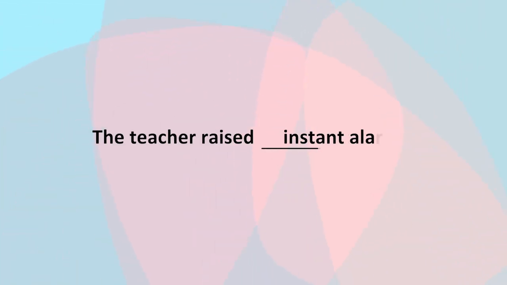If I remove "an," what do I have left? "Instant alarm." Do I still make sense? Yes. If I remove "instant" and I have "alarm" left, do I still make sense? Yes. A person can ask me a question and I can answer with "alarm." What did he raise? Alarm.